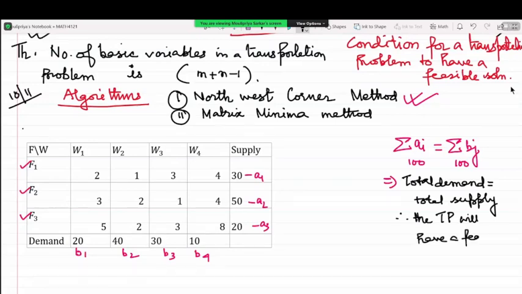Now, as the name suggests, we are talking about the northwest corner method. What is the order of the matrix? It is a 3 cross 4 matrix, we are leaving apart the supply and the demand. If I simply consider the 3x4 matrix, which is the northwest corner cell over here?